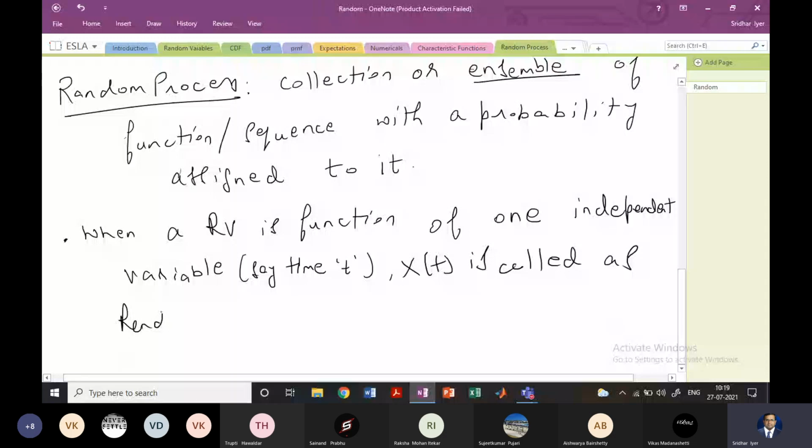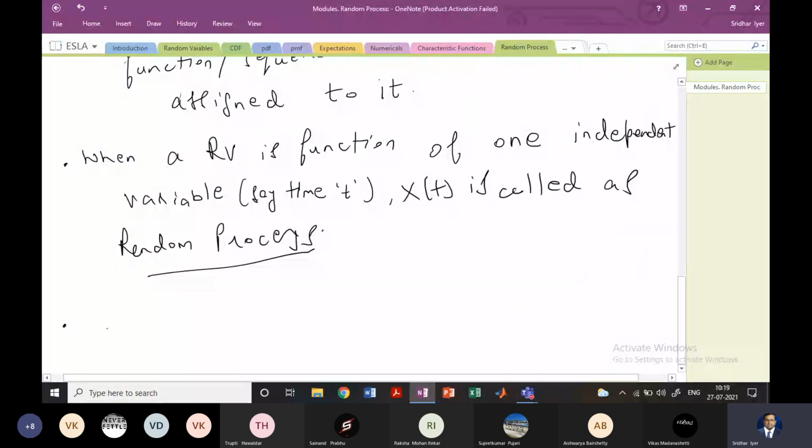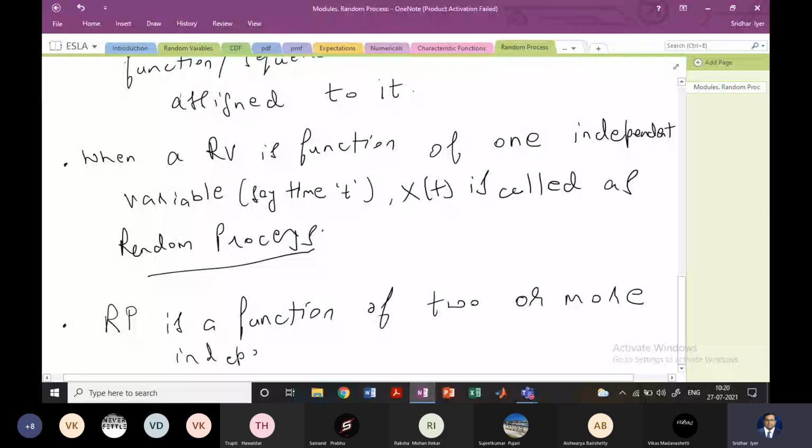X of t is called a random process. So it is nothing but a collection of these random variables. If you want an easier definition with the same meaning, then a random process, RP in short, is a function of two or more independent variables.